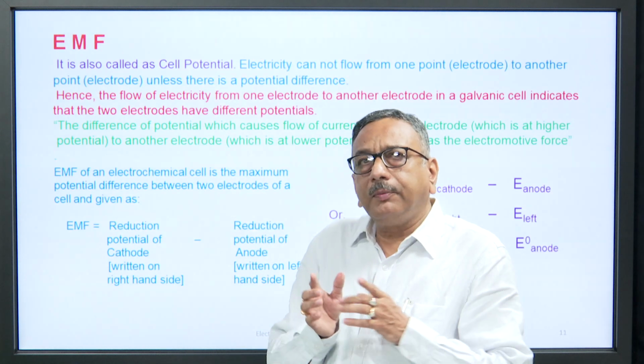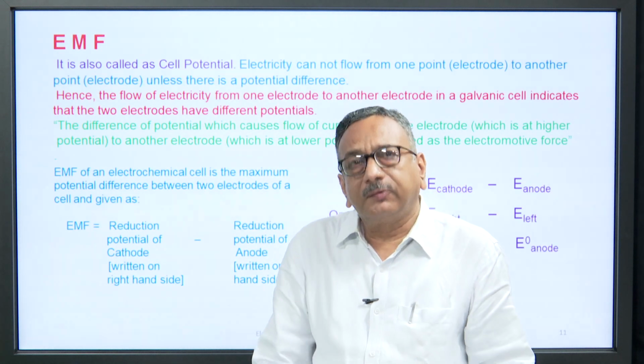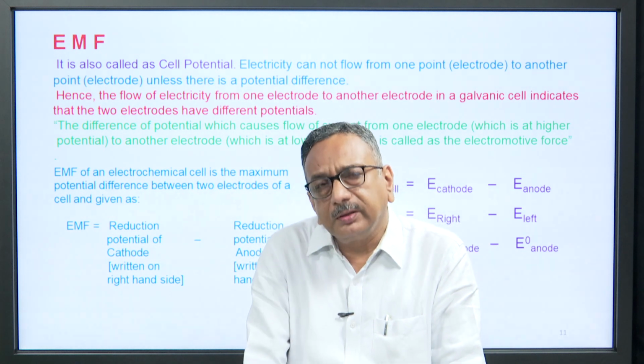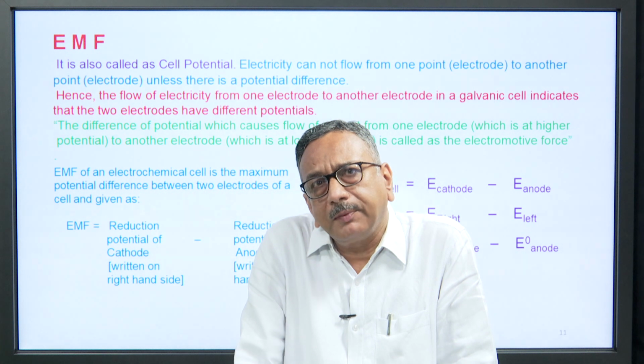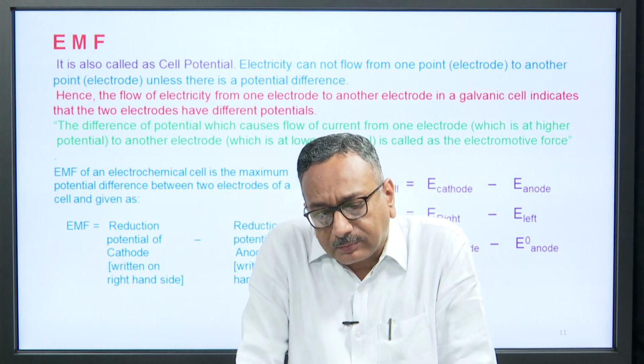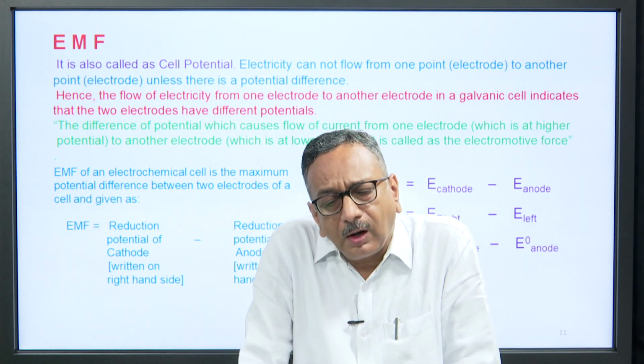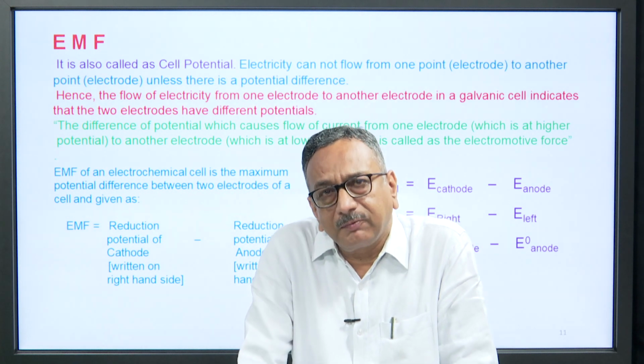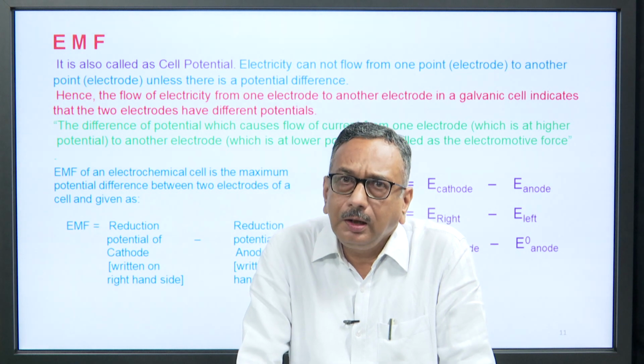Now, we come to the electromotive force, that is EMF. This is a very important concept related to electrochemistry. It is also called the cell potential. You experience the flow of current, that is electricity.